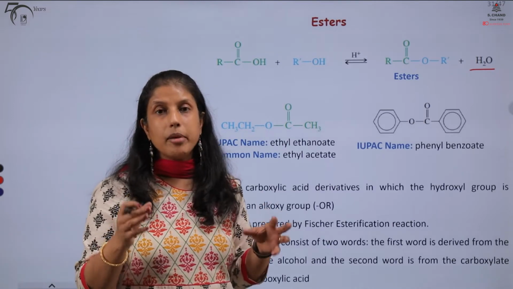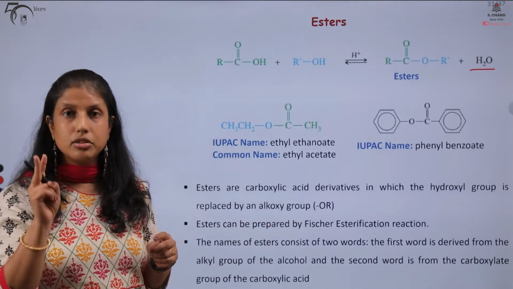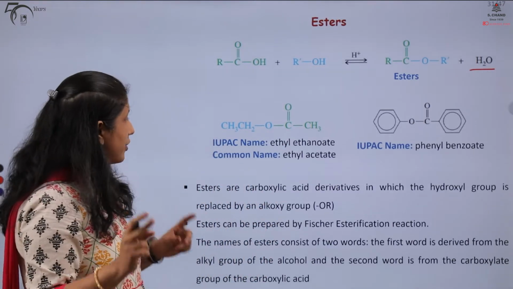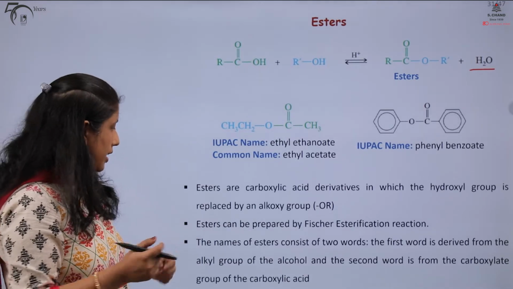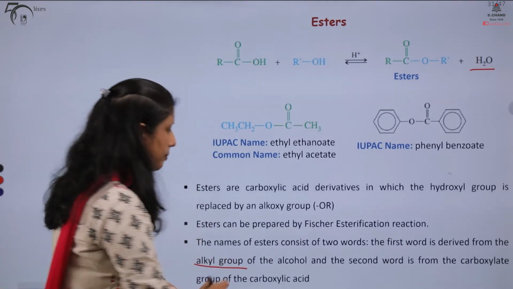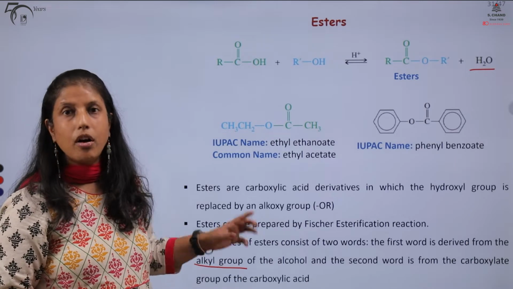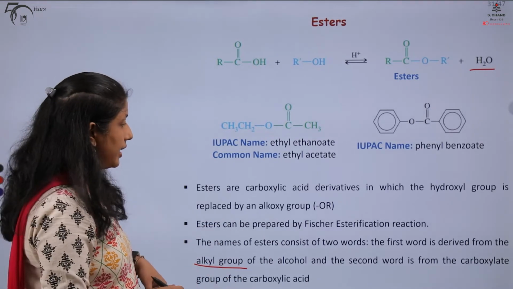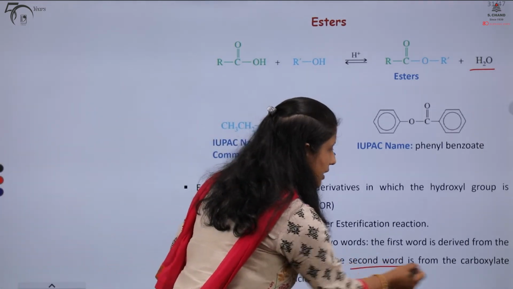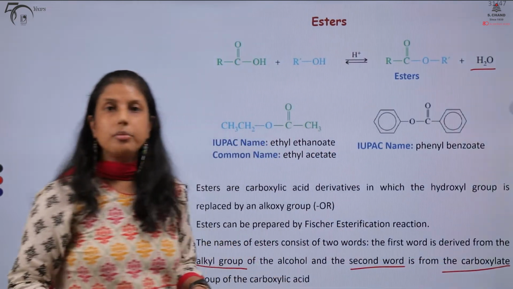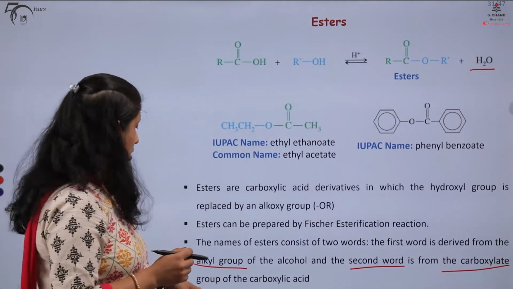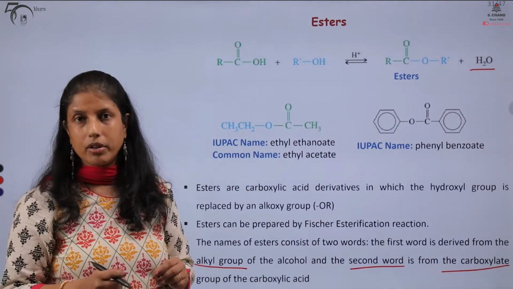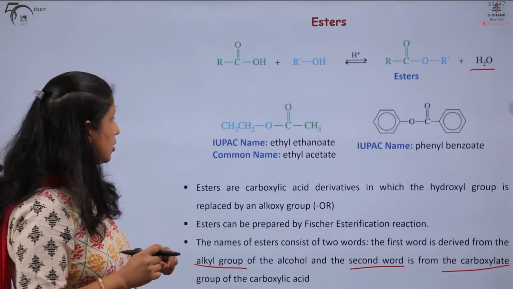How do we name our esters? Well, the name of the esters contains two parts. The first word is derived from the alkyl group of the alcohol, and the second word is derived from the carboxylate group of our carboxylic acid. So, let us take a look.